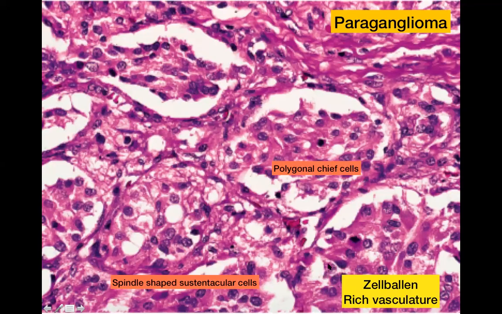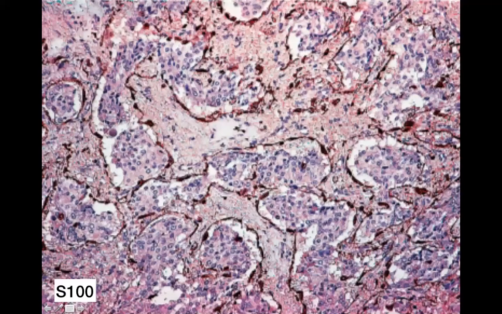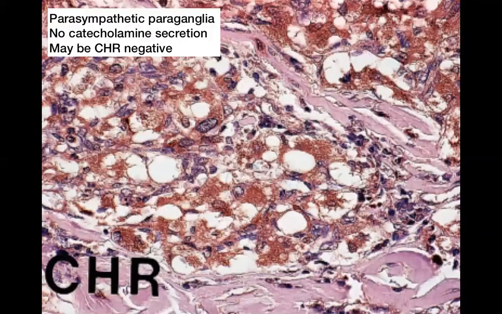The polygonal cells stain positive with chromogranin. The sustentacular cells, as you can see in the next slide, can be demonstrated by an immunostain, that is S100. And specifically about the paragangliomas of the head and neck region, they arise from the parasympathetic paraganglia. So they may not secrete catecholamines, in contrast to those which arise in the abdominal cavity. And some of these tumors may actually be chromogranin negative.